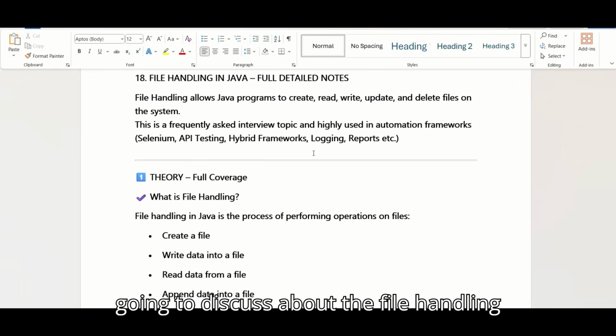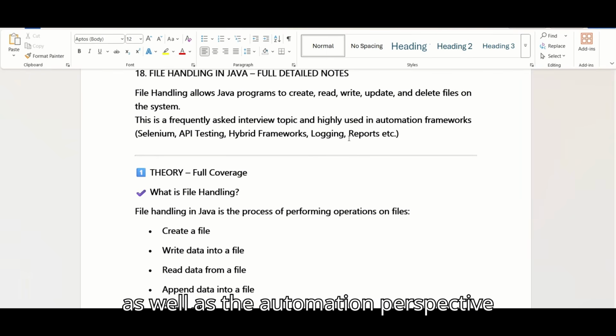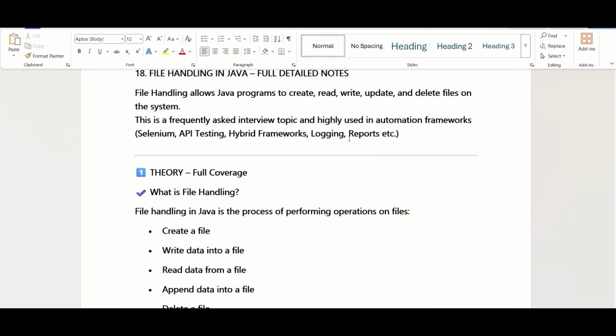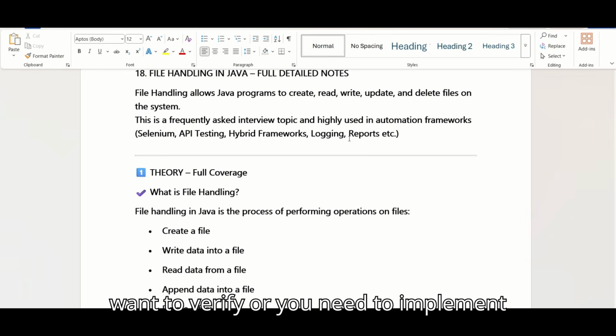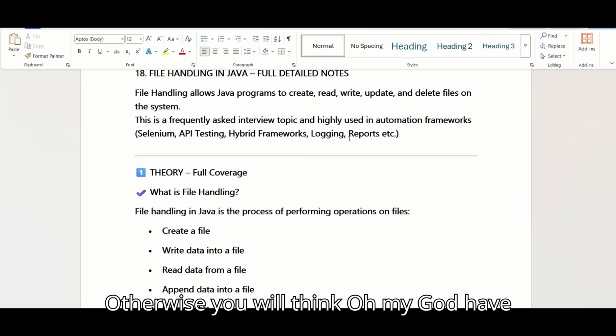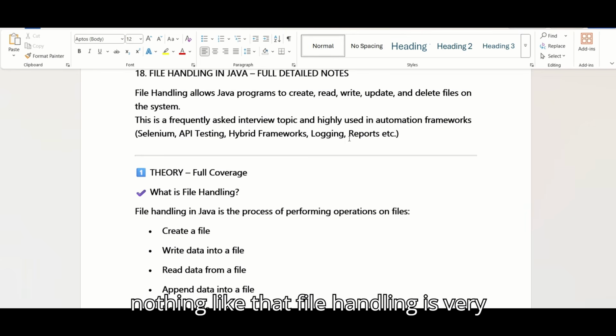So today we are going to discuss file handling in Java. This is very important from the interview perspective as well as the automation perspective. Whenever we are downloading any file, if you want to verify download related functionality or need to implement that case, once you understand this, it will be easy. Otherwise you will think, oh my god, file handling is a little difficult. Nothing like that. File handling is a very easy topic.